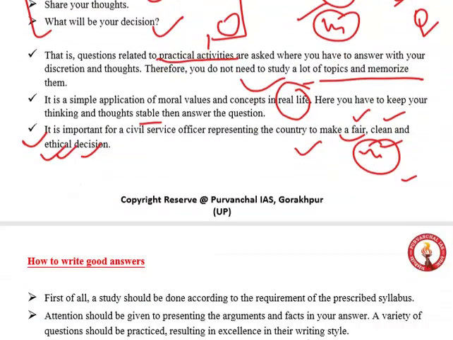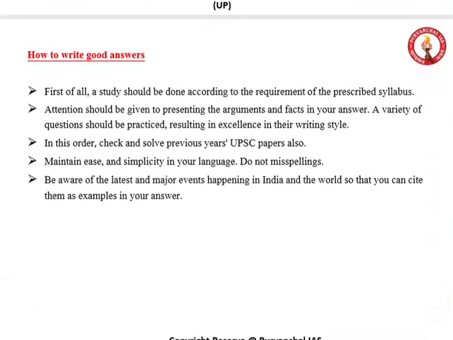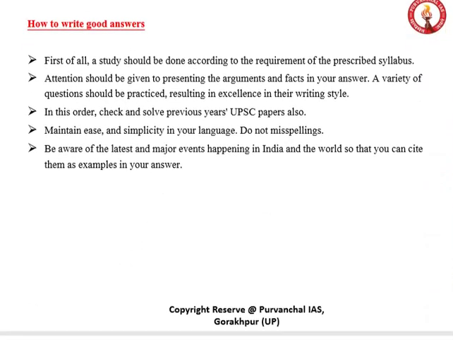Okay. So next is about how to write a good answer. One by one, I would like to read this. First of all, a study should be done according to the requirement of the prescribed syllabus. Here, the UPSC has prescribed a definite syllabus, so you have to study that. You have to understand that firstly.